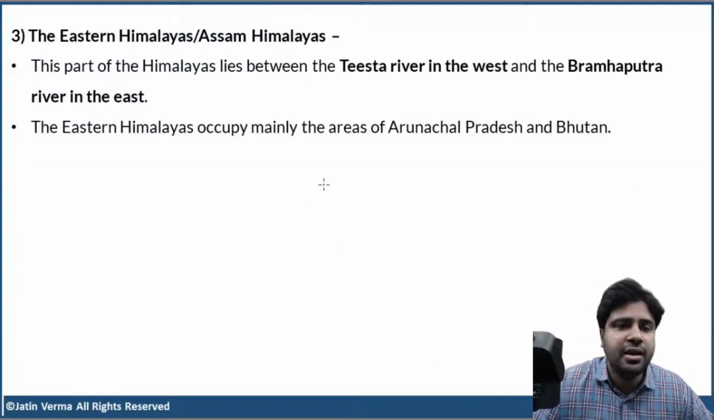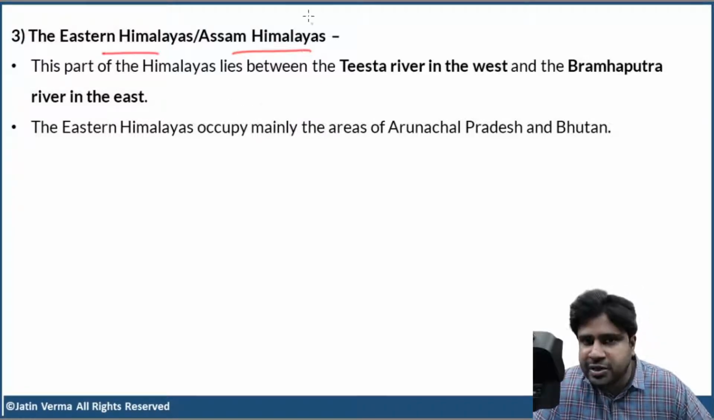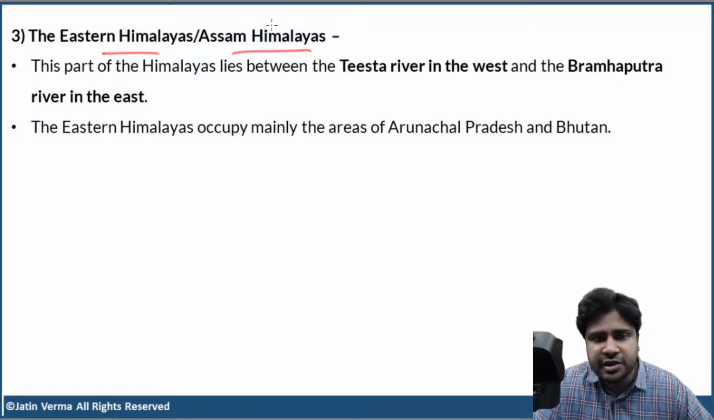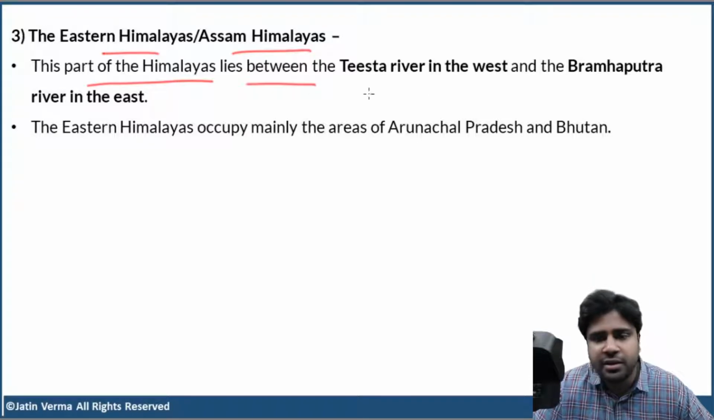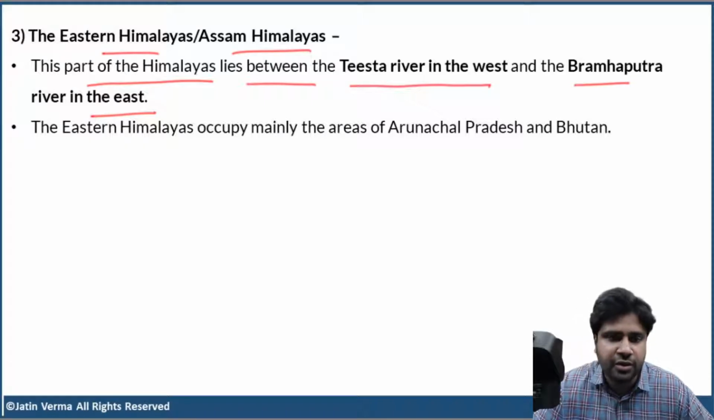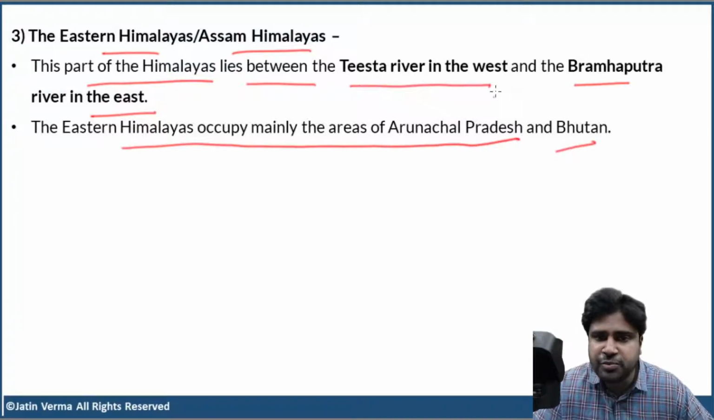Next, the last division of Himalayas is the Eastern Himalayas or Assam Himalayas. Again, in some textbooks, some websites, you will find the name Assam Himalayas. In some websites, you'll find the name Eastern Himalayas. So that is the reason I included both the names. Okay, the Eastern or Assam Himalayas. So this part of Himalayas lies between the Teesta River in the west and the Brahmaputra River in the east. Okay. The Eastern Himalayas occupy mainly the areas of Arunachal Pradesh and Bhutan. That's it. These points are more than enough about the Eastern Himalayas.